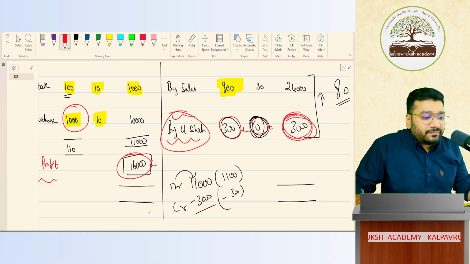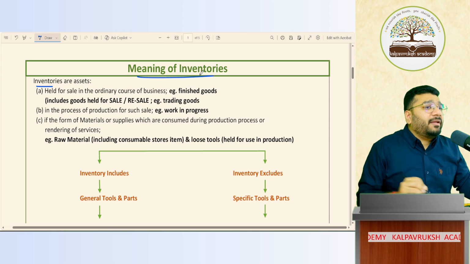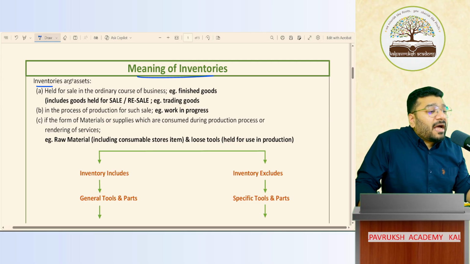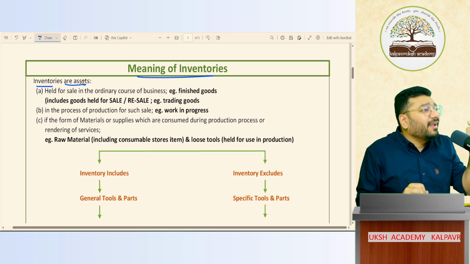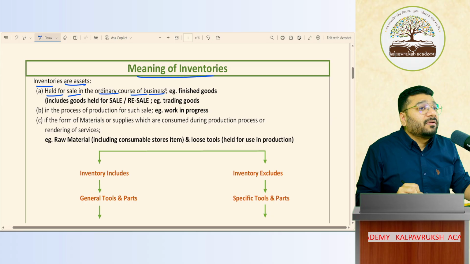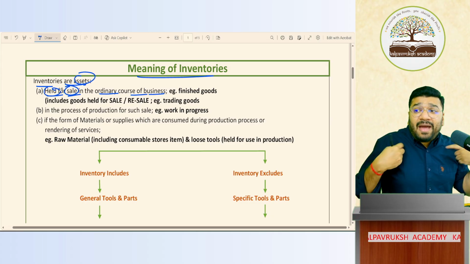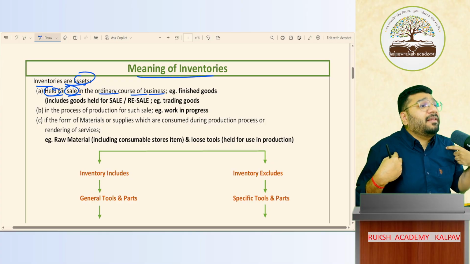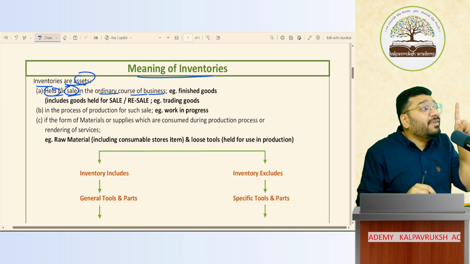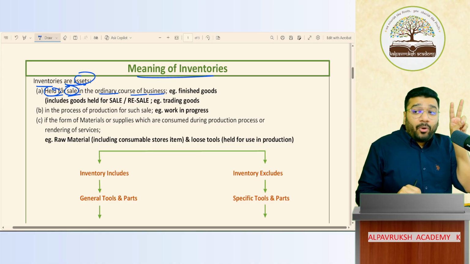Now, once again, let me finish this. Inventories. Now the meaning of inventory is given where? In Accounting Standard 2. What are they telling? Inventories are assets held for sale in the ordinary course of business. Held for sale. Manufacturer, what is he holding for sale? Is he holding the raw material for sale? No. Manufacturer is holding raw material for consumption. Consumption means what? Manufacturing.